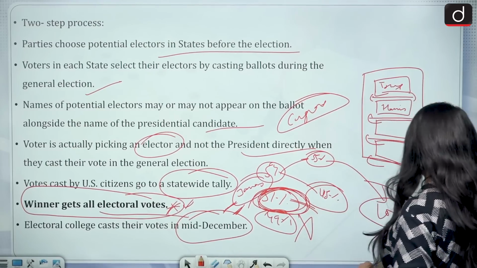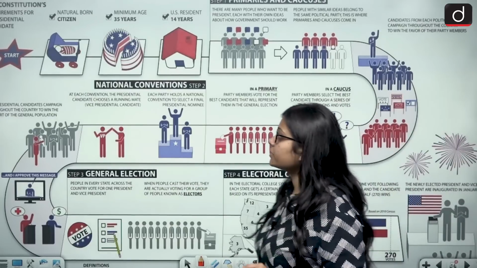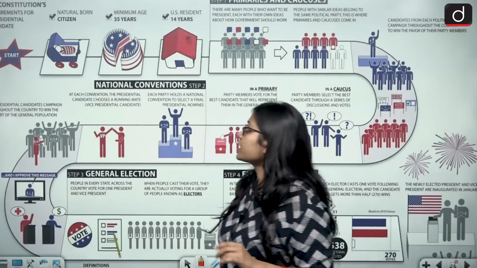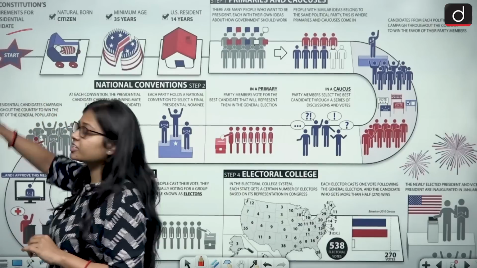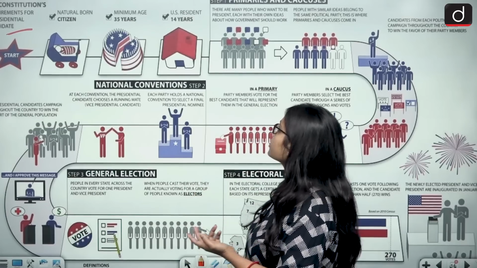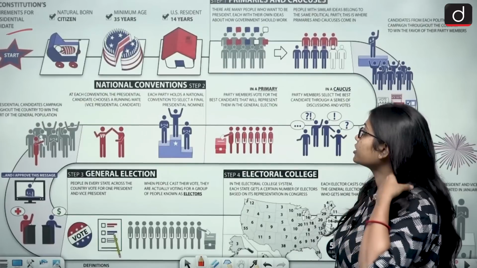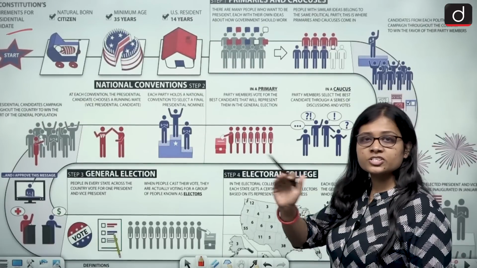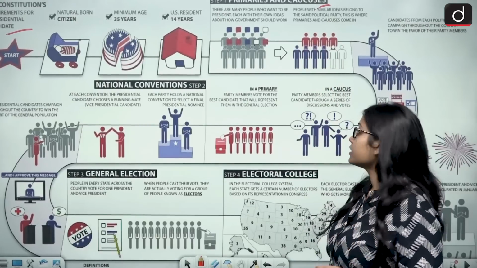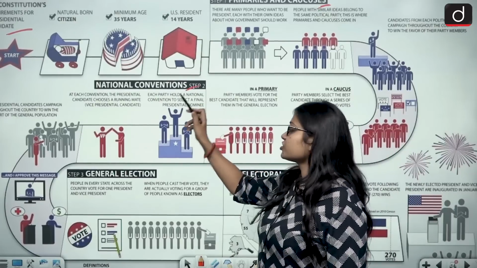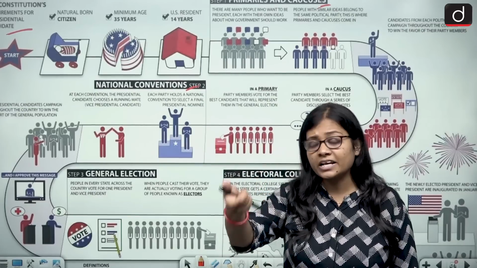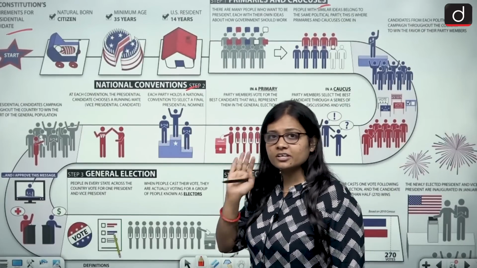And now we will sum up in summary. First of all, the elections take place in the United States of America. There are a few requirements for a presidential candidate to fulfill: natural born citizen, minimum age 35 years, and a US resident for 14 years. Then the first step is the state level election, which takes place in the form of primaries and caucuses, and then the national conventions take place, where the presidential candidate and the vice presidential candidate are selected, not elected, selected.